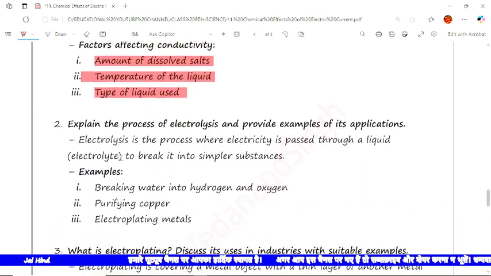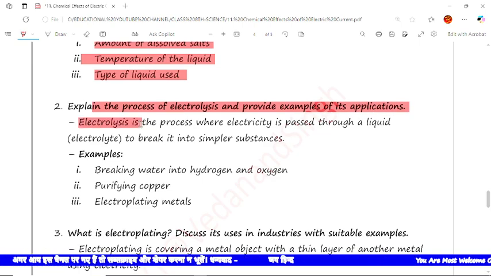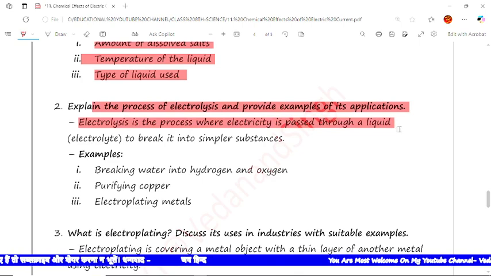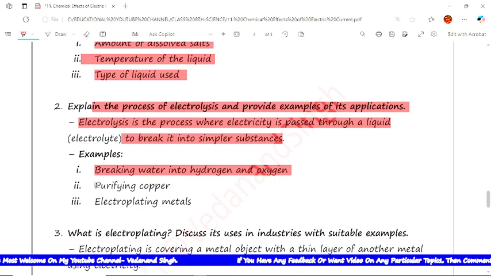The next question is, explain the process of electrolysis and provide examples with its applications. The answer is, electrolysis is a process where electricity is passed through a liquid electrolyte to break it into simpler substances. The examples are breaking water into hydrogen and oxygen, next is purifying copper, next is electroplating metals.